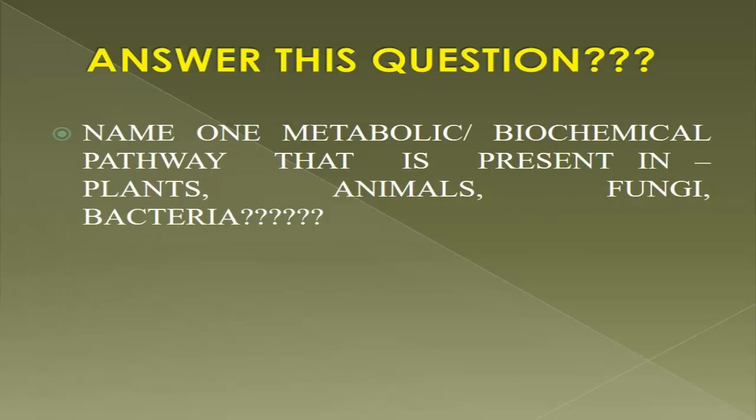Firstly, answer this question. Name one metabolic or biochemical pathway that is present in plants, animals, fungi and bacteria. As the class is about the TCA cycle, you can say that the answer is the TCA cycle obviously. Yes, it is the TCA cycle. And one of the very important pathways in eukaryotes and prokaryotes is the TCA cycle. And in the human being, it is the center of fuel metabolism.